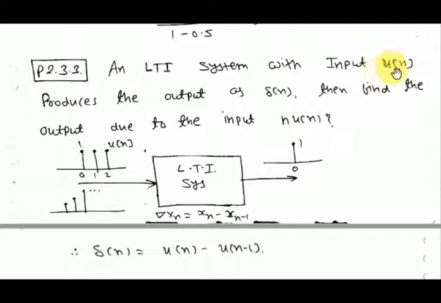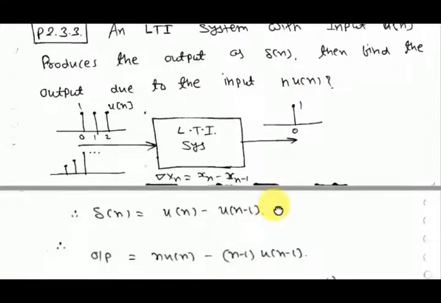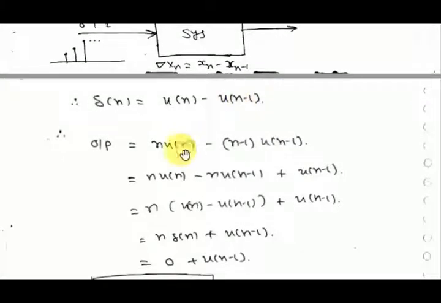Because you can write delta[n] in terms of u[n] also, like delta[n] is equal to u[n] minus u[n minus 1], as we know. If you apply n u[n], what will you get? This is the output due to input u[n], so the output due to n u[n] you can find. Suppose y[n] is the output, so instead of u[n] you write n u[n], and instead of u[n minus 1] you write (n minus 1) u[n minus 1], like this.